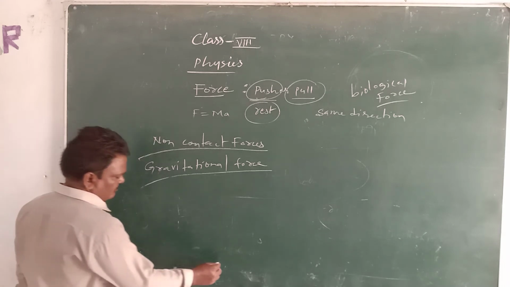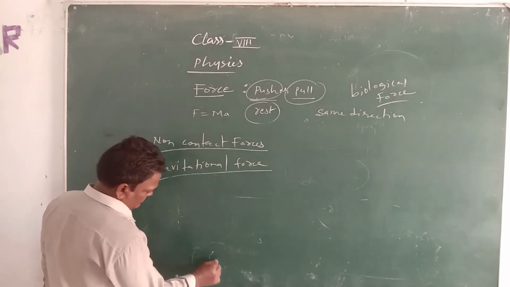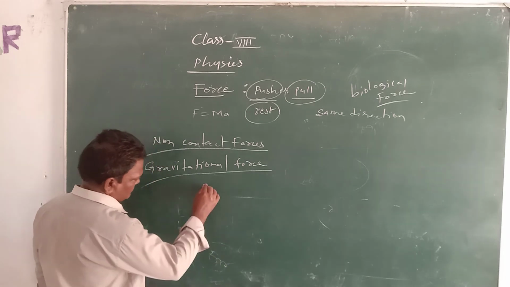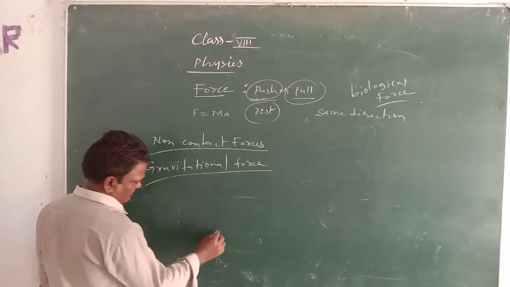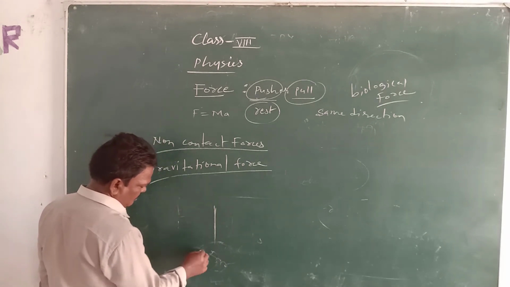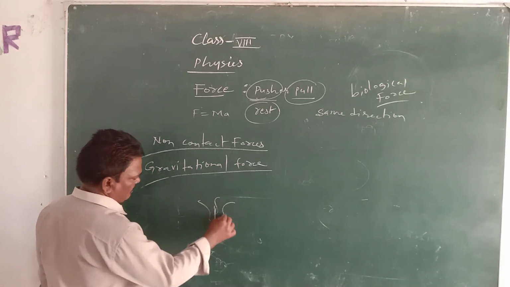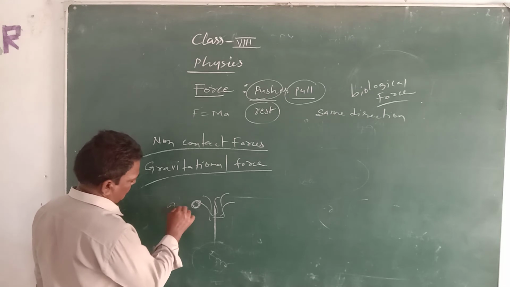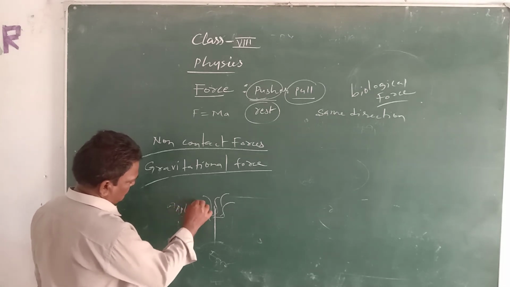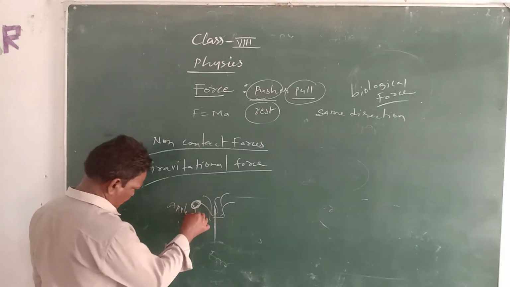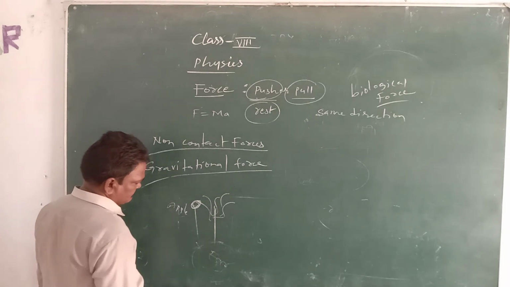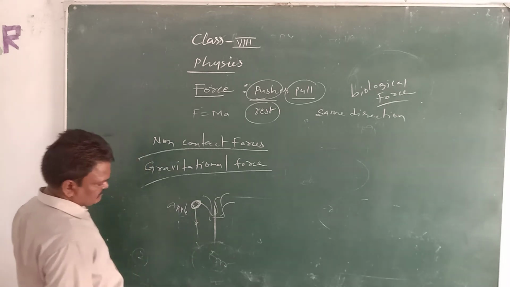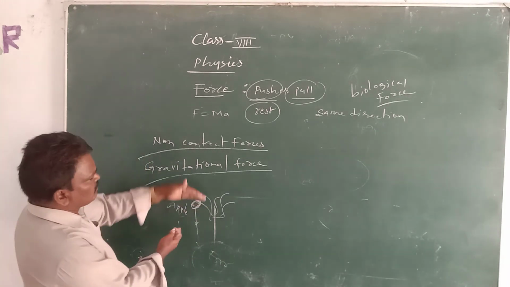For example, if there is an apple or mango tree in your garden, after a certain time the apple will fall to the ground automatically, but it does not move upwards.